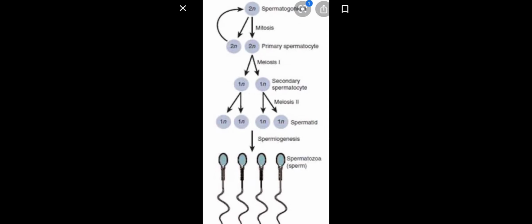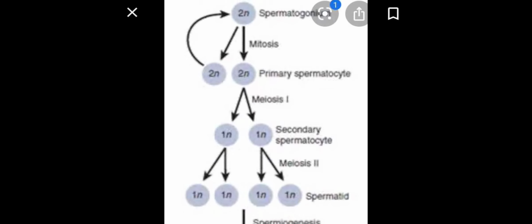The sperm formation in the male body is known as spermatogenesis. In our last class we discussed the internal structure of the testes, and you learned about the spermatogonia, which are also known as the male germ cells. These spermatogonia are diploid cells, and they undergo the process of meiosis and result in the formation of sperms.